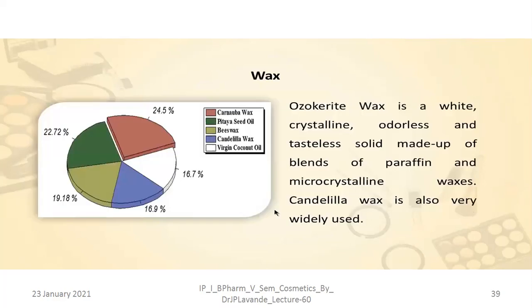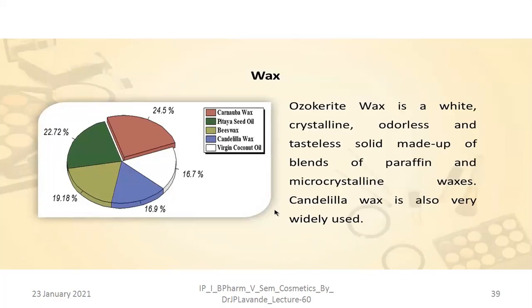As far as the waxes are concerned, a combination of waxes of different melting points needs to be selected, like ozokerite wax, beeswax, candelilla wax, and cottonseed oil. Ozokerite wax is a white crystalline, odorless, and tasteless solid made up of a blend of paraffin and microcrystalline waxes.